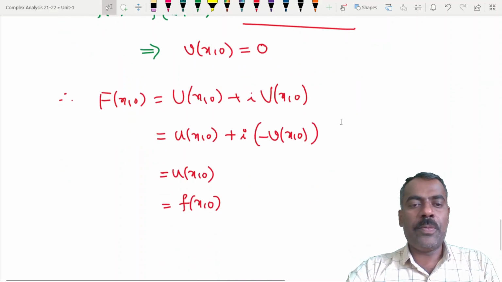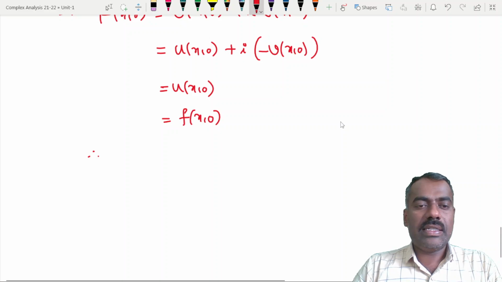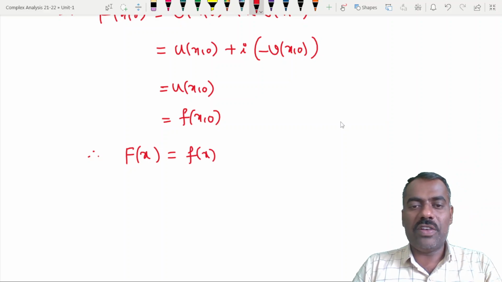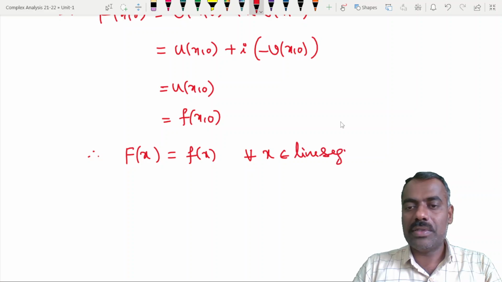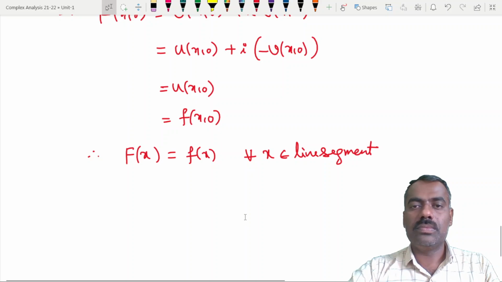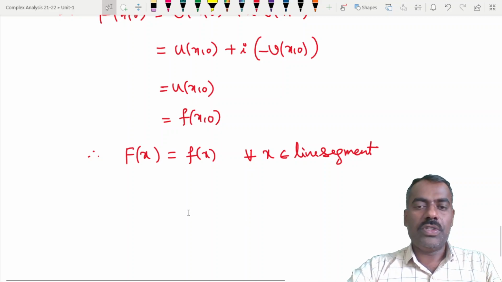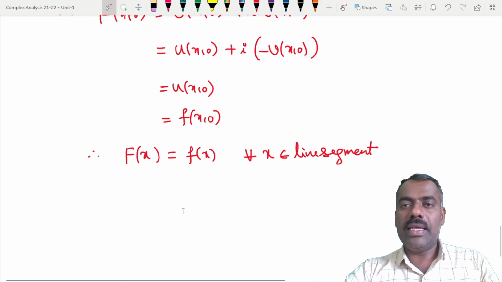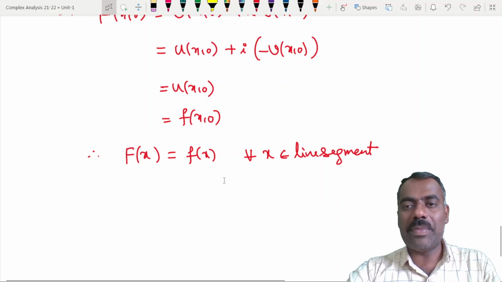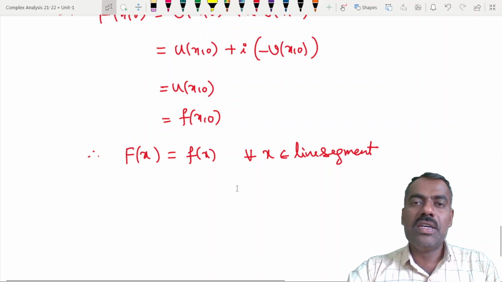Okay. So what have we proved? We have proved that capital F of (x, 0), or capital F of x, is the same as small f of x for all x belonging to that line segment. Right? Yes or no? So by the result which we proved in the last class, if two functions agree on a line segment which is contained in the domain, then those two functions agree on the entire domain.